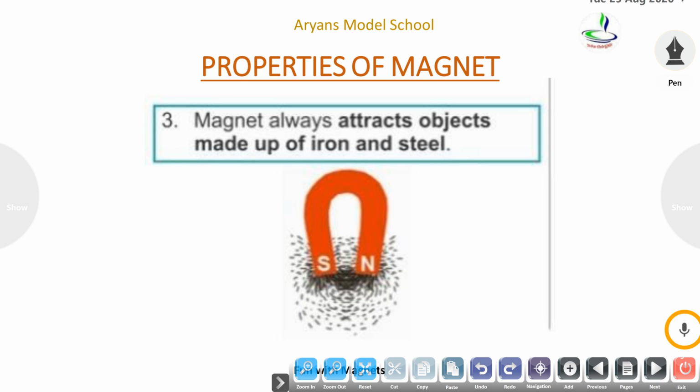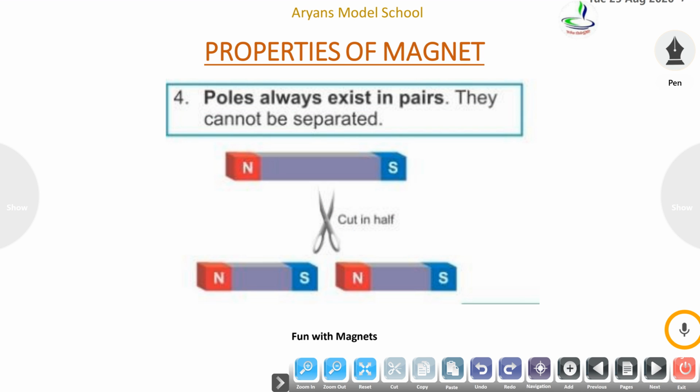Third property, a magnet always attracts objects made up of iron and steel because these are ferromagnetic substances. Poles always exist in pairs. They can't be separated. Here we have a piece of magnet, and this magnet has north and south pole as well, but we try to separate these poles by cutting it.